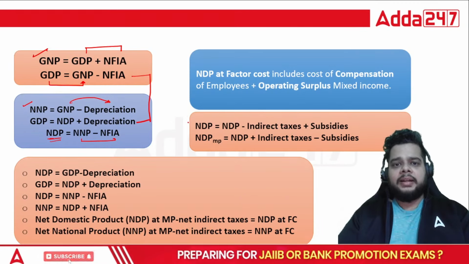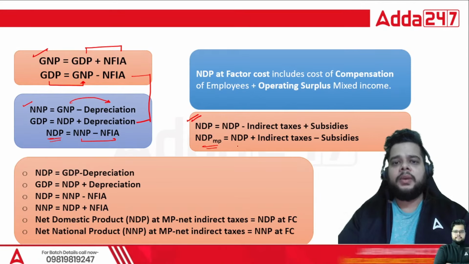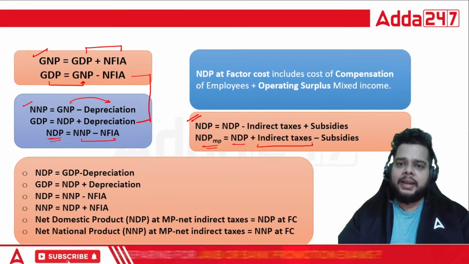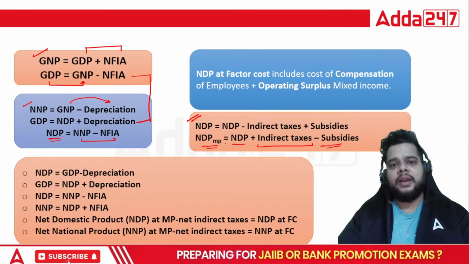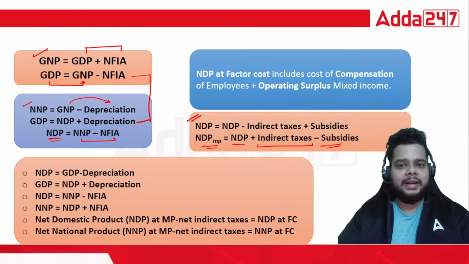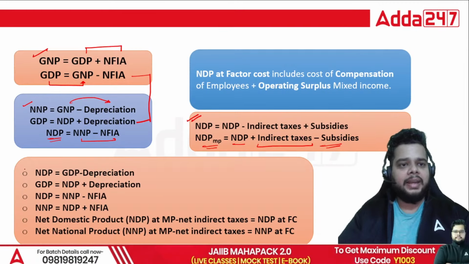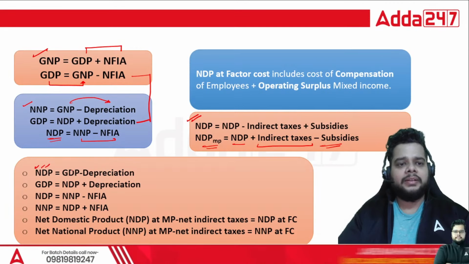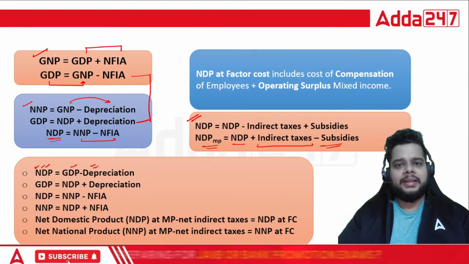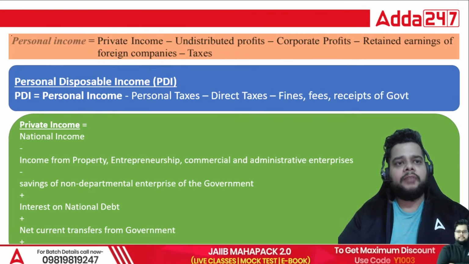Then after that, the NDP formula, it is NDP at market price, the most important formula. NDP plus indirect taxes minus the subsidy. So NDP at factor cost, or for that matter, when we have the basic price with us, you have to add the indirect taxes in that and subtract subsidies. You will arrive at the NDP at market price. And NDP is what? Basically, NDP is the net domestic product, which is equal to gross domestic product minus the depreciation.